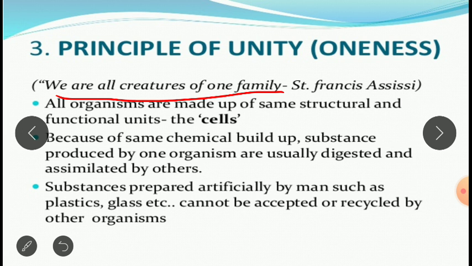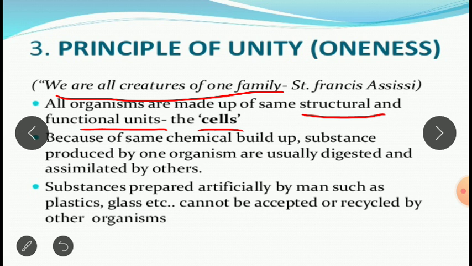What does this sentence say? This sentence clearly tells us that whether it is a bacteria, or a larger animal like an elephant, or human beings, or any other organism, the basic structural and functional unit is the cell.